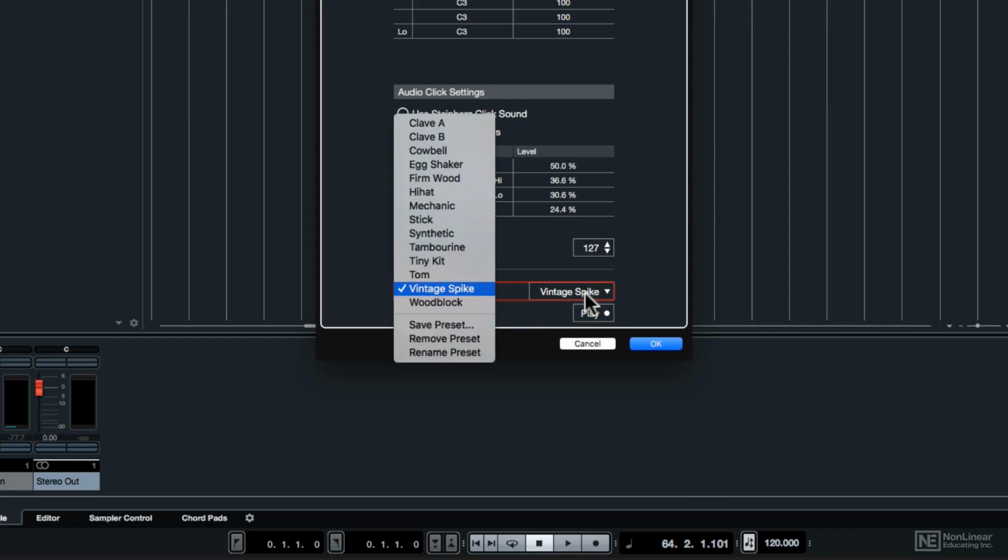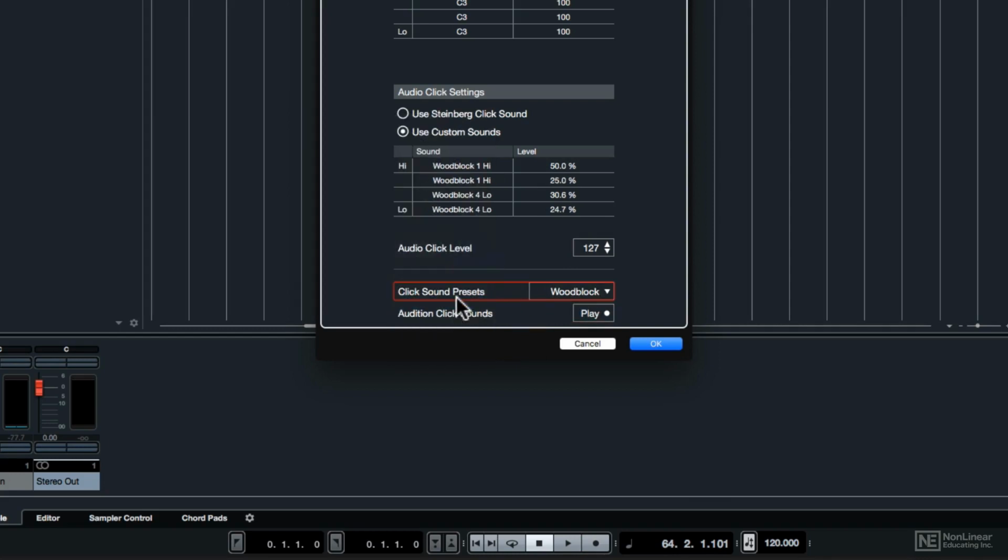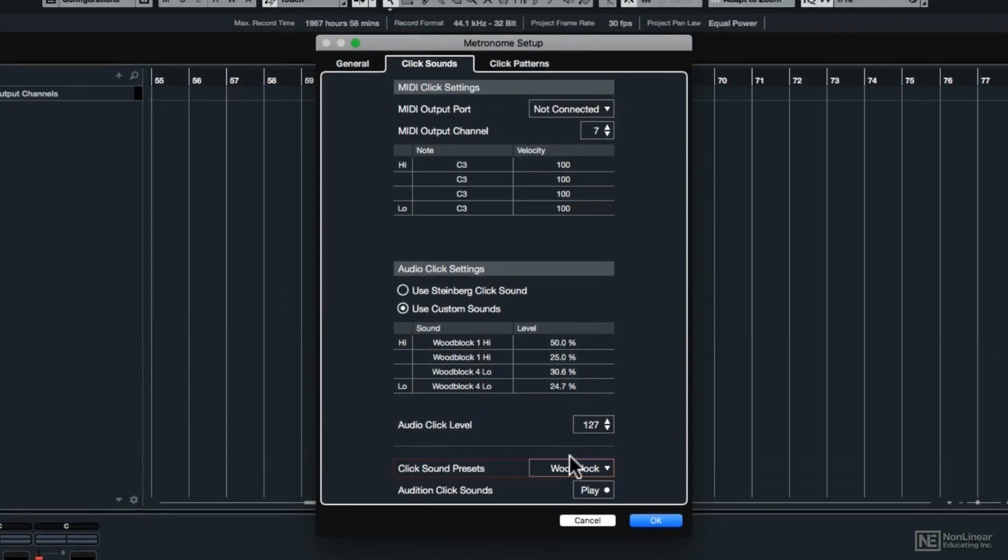Now I'm just going to quickly choose the Woodblock option right here, because you can see that there are 4 different sounds that comprise that woodblock, and you can change the level of each one. And in another tutorial, I'll show you how to change the sounds to your own custom sounds. But here's the audio click level that you can adjust here. The default is at the maximum of 127, but you could lower the overall click volume if you wanted to.